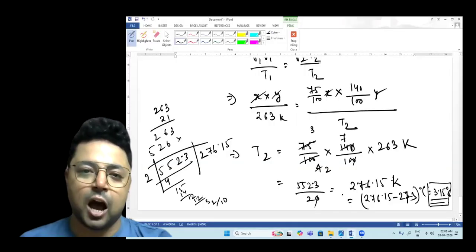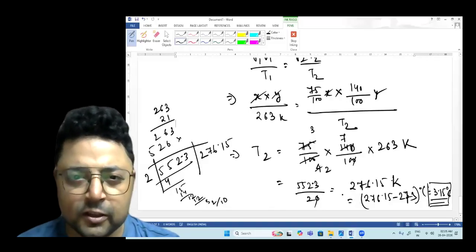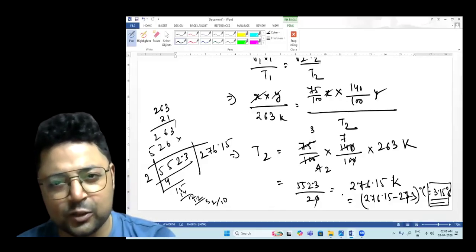Okay. So this is how you have to do the gas laws. I think the idea is pretty clear to you all.